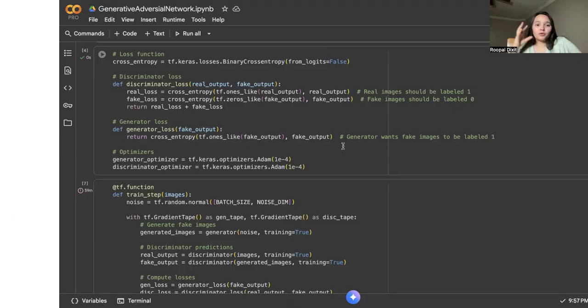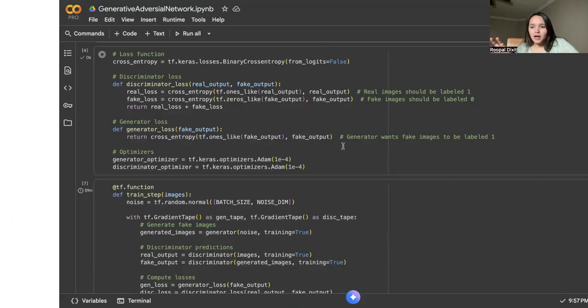Now we will define the loss functions and optimizers. For the discriminator loss, we measure how well the discriminator is able to distinguish between the real images and the fake ones. And the generator loss measures how well the generator fools the discriminator. If the generator is able to fool the discriminator into thinking this is a real image, then we see that this is going well.